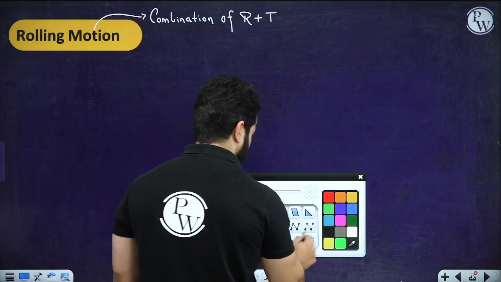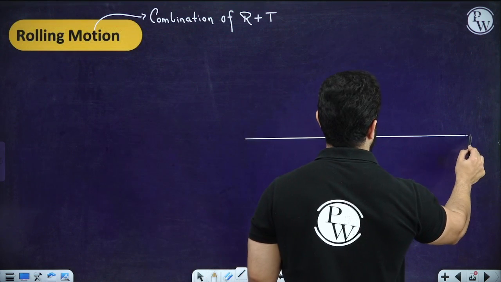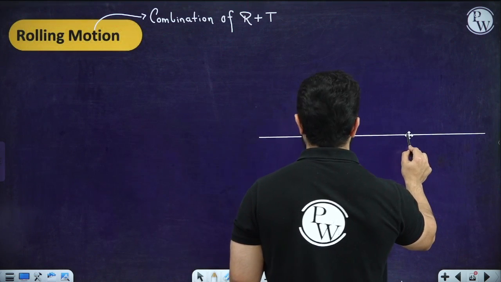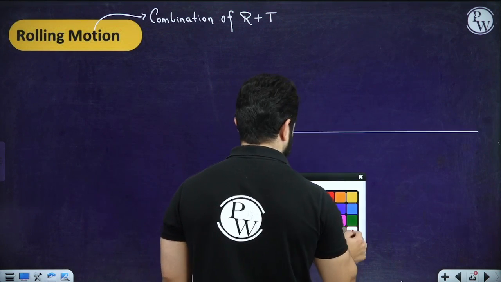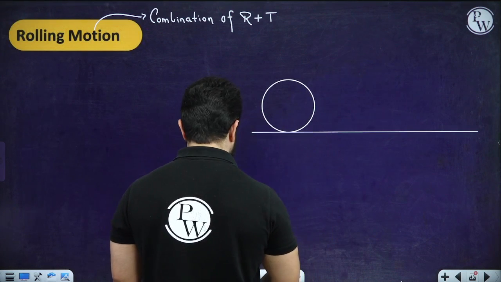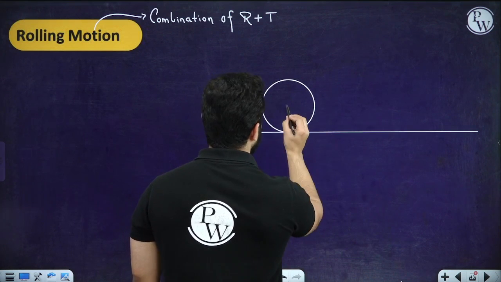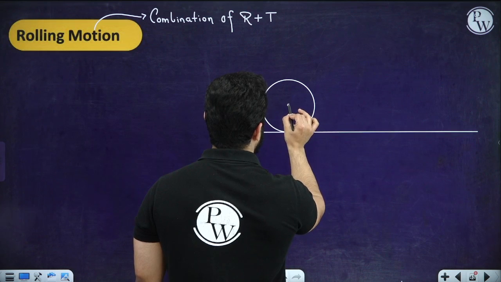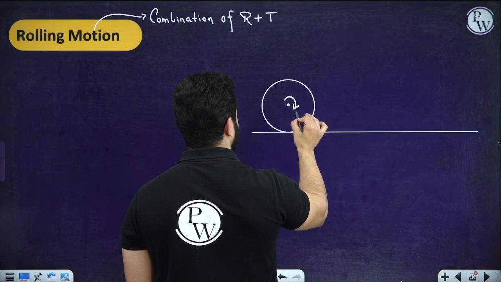So let's suppose on a ground we have got a body which is rotating about this axis, with, let's say, angular velocity omega.